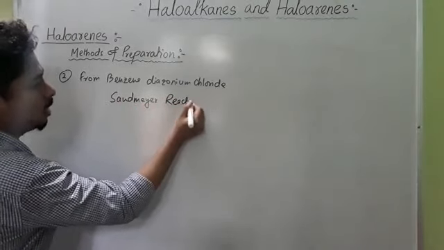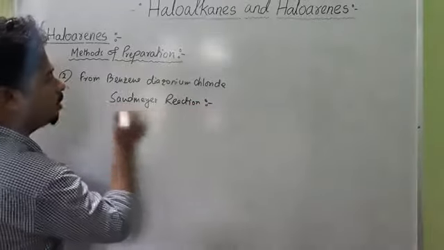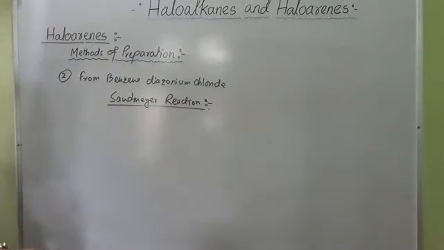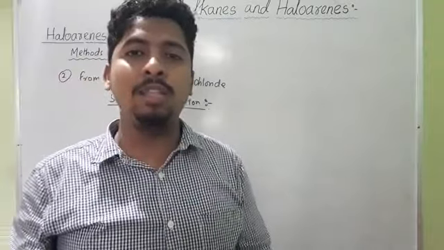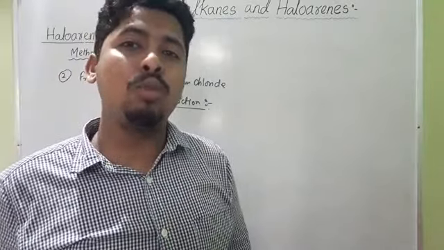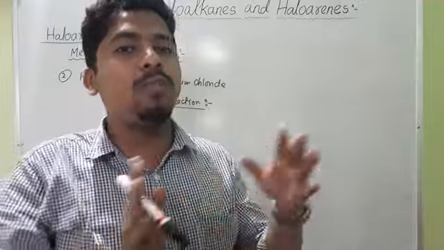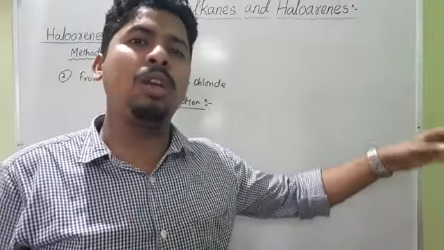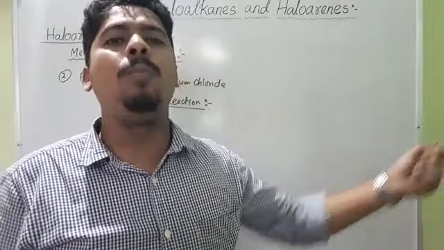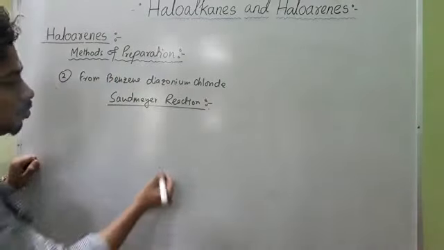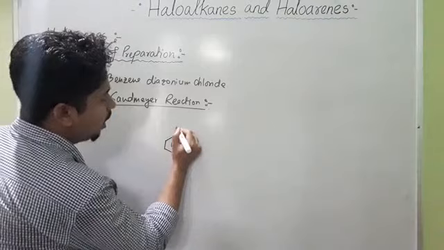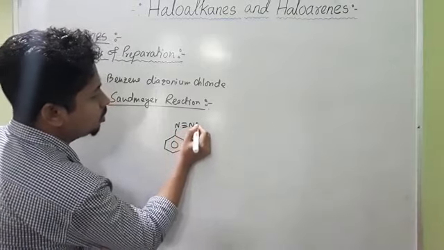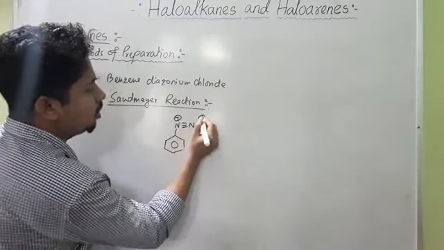By following this Sandmeyer reaction, we can prepare these haloarenes. In this Sandmeyer reaction, benzene diazonium chloride is treated with cuprous chloride in presence of HCl or cuprous bromide in presence of HBr to produce the corresponding chlorobenzene or bromobenzene. So I am writing this reaction here. This is benzene diazonium chloride, benzene group N triple bond N Cl, N plus Cl minus.